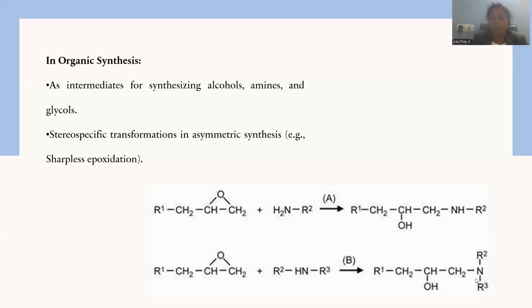Whenever I am adding secondary amine, there is a provision to go for tertiary amine formation. That will go step up reaction. Step up reaction in the sense primary transformed into secondary, secondary turned into a tertiary one. This is called step up reaction. So whenever amine is added over the epoxide, one of the carbons will be turned into hydroxyl. Another carbon is added with amine, so this kind of amine manufacturing is possible by means of epoxides.